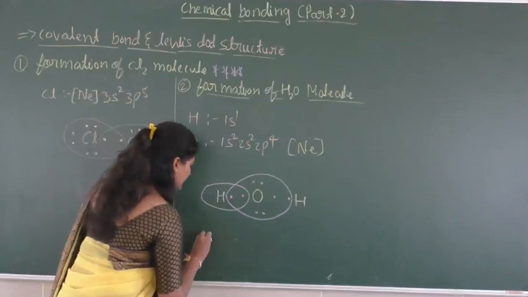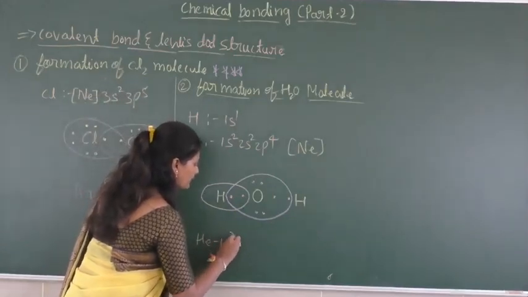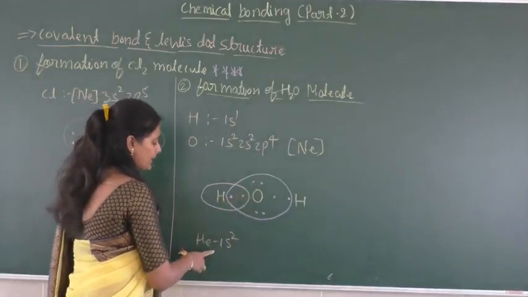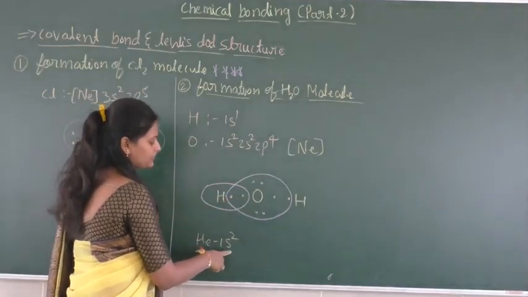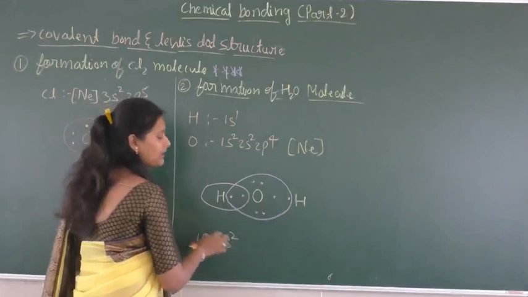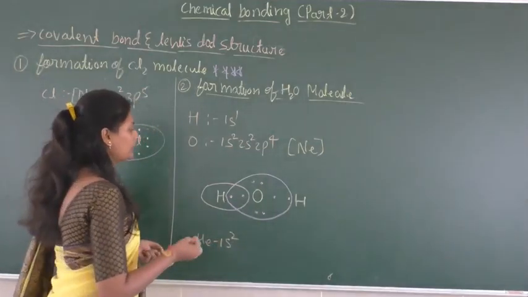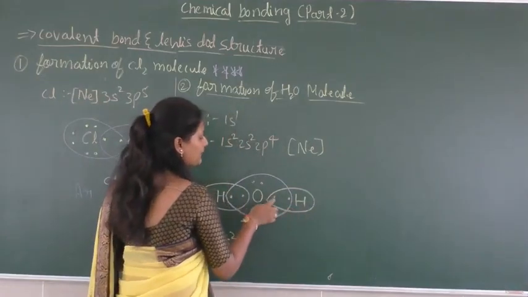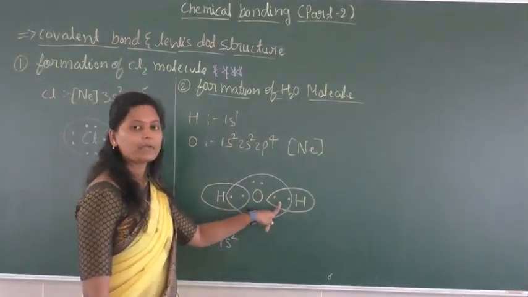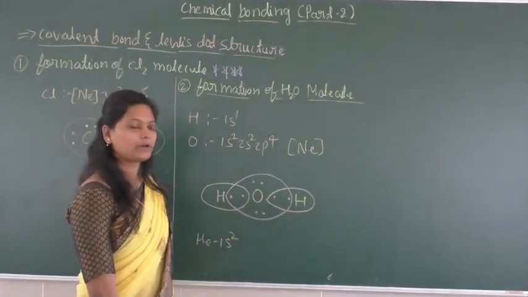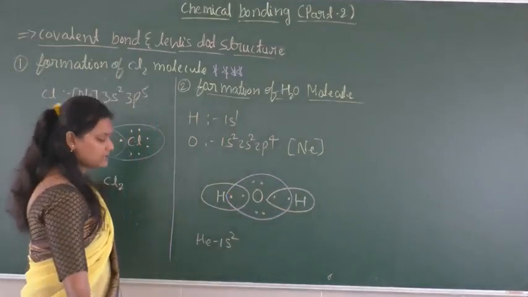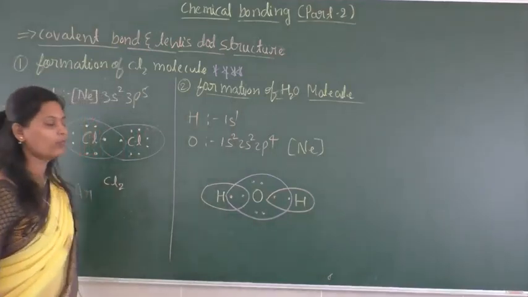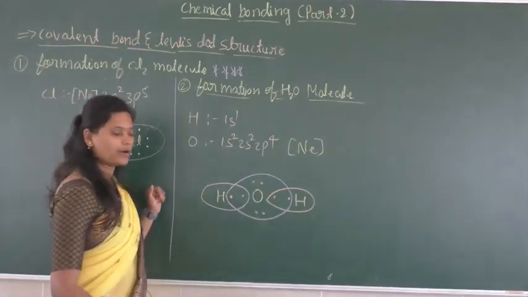Here helium's electronic configuration is 1s2. By sharing its one electron with oxygen, it is going to attain the electronic configuration of 1s2. So this is the stable electronic configuration. Same way here also, this hydrogen is going to share one electron with oxygen to attain the duplet configuration. So this is about the structure of water, the Lewis dot structure of water.